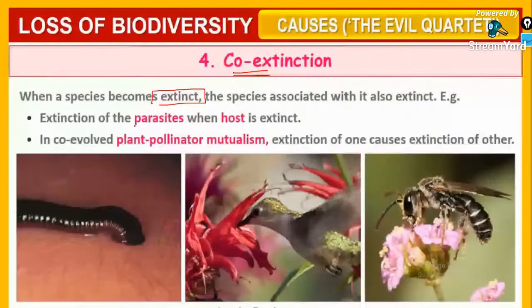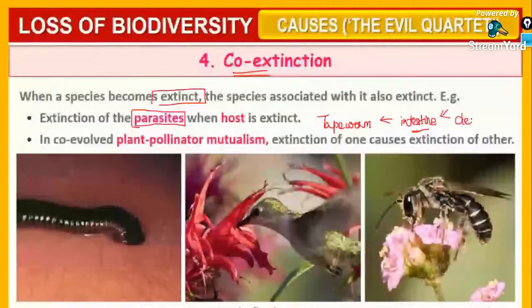Suppose a tapeworm is living inside my large intestine, and I died one day. The tapeworm inside my body will automatically get extinct because the host on which it depends for its food got extinct.